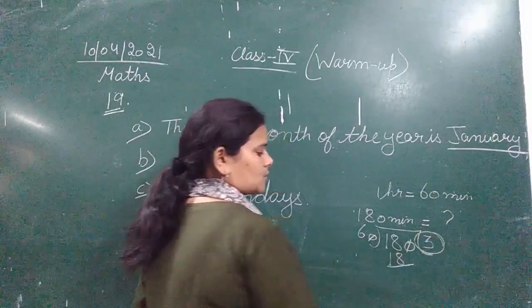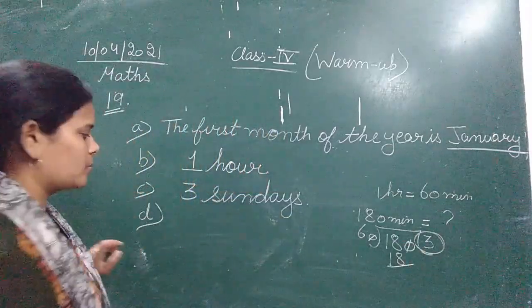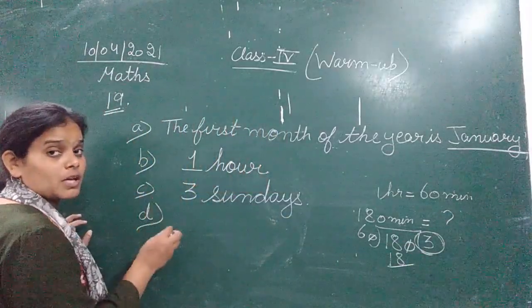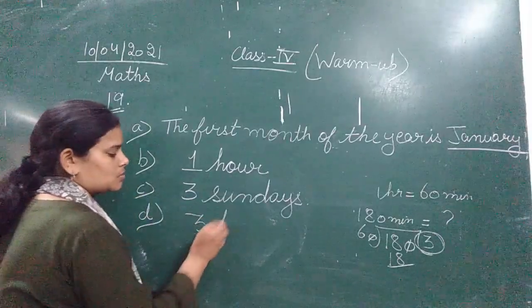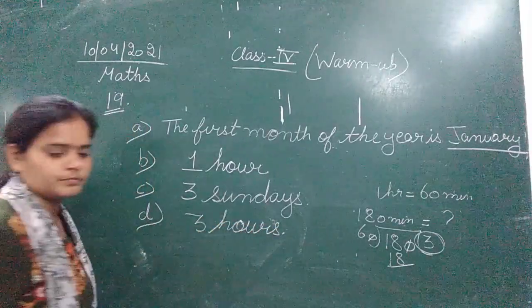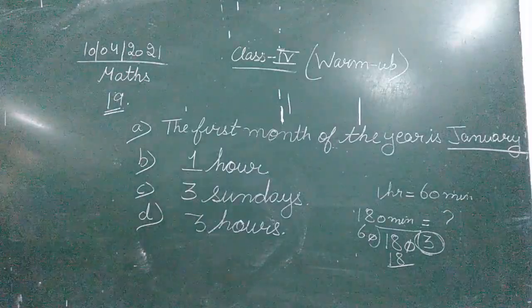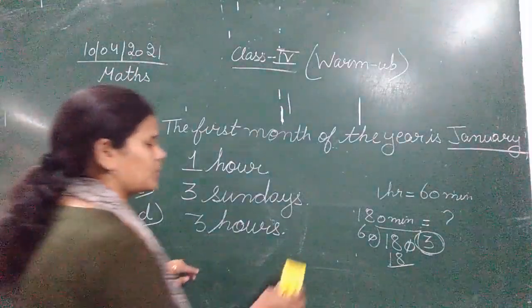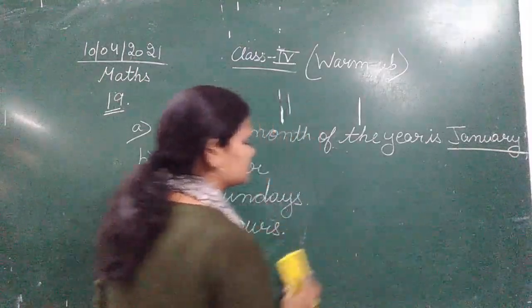That is 3 hours. So how many minutes? 180 minutes makes 3 hours. Clear? So this is the answer from the blanks that is given in the book.